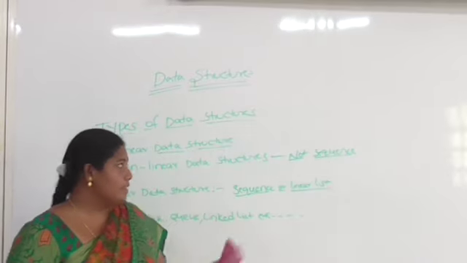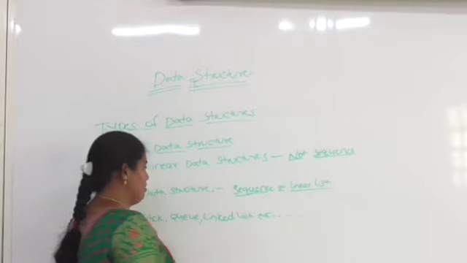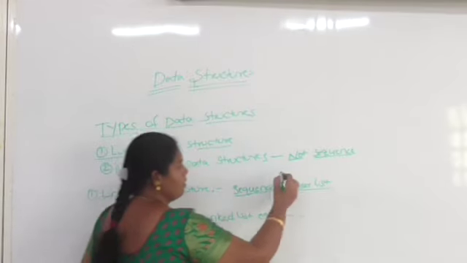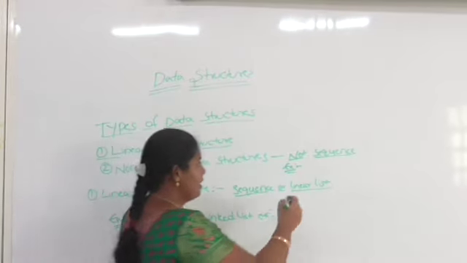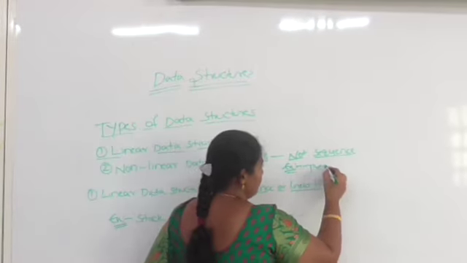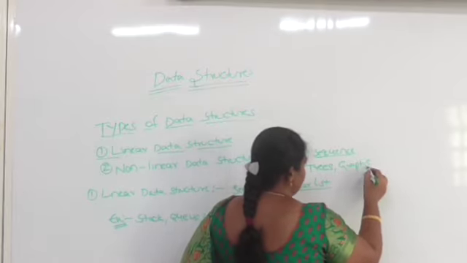Not sequence means the elements are in a hierarchical form. Examples of non-linear data structures are trees and graphs.